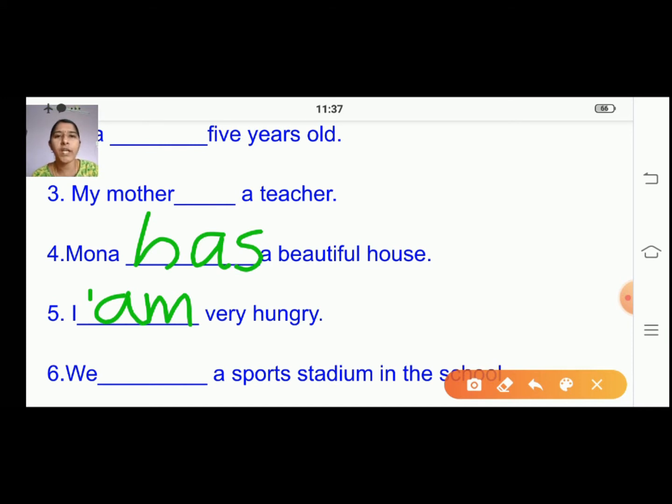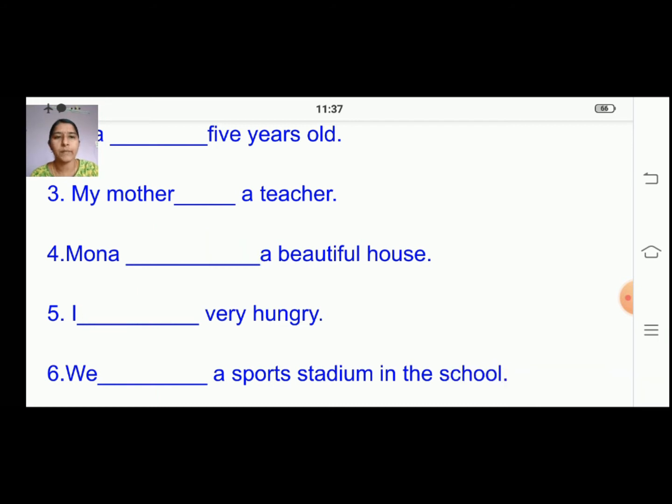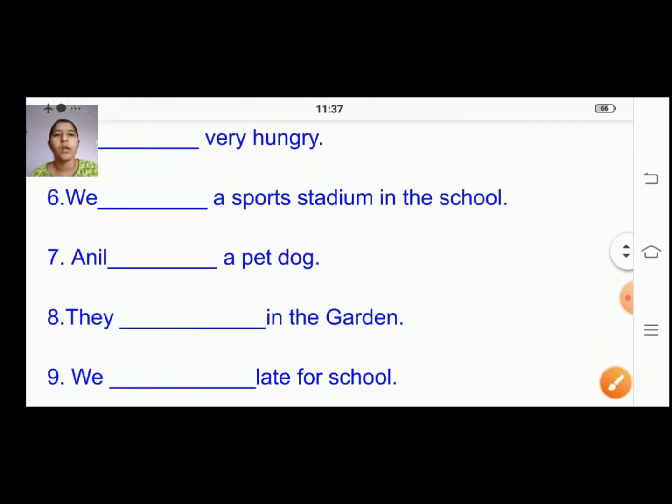Yes, have you all finished? Very good. We will move on to the next now, right? We dash a sports stadium in the school. We means we are having more people. You are including your friends also. So then only we will use the word we. So we dash, it's plural we. So what we will use? We has a sports stadium in the school. Is it correct?